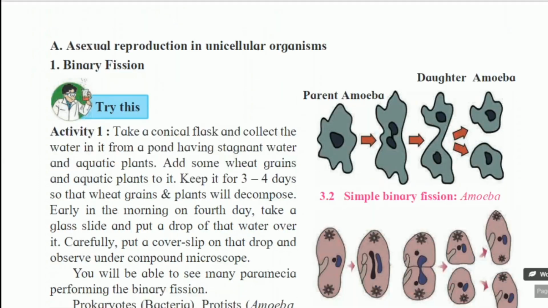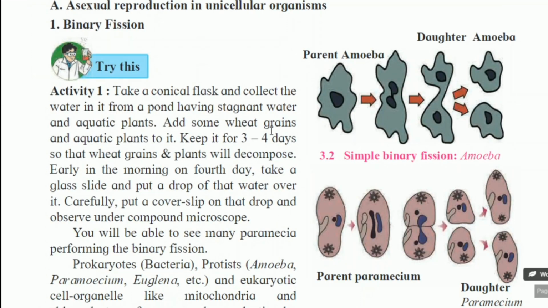Next point of our lesson is asexual reproduction in unicellular organisms. In organisms also, two types are there, unicellular and multicellular. In both types of organisms, reproduction occurs. Okay, so first of all, the first type, binary fission. Binary, 2.